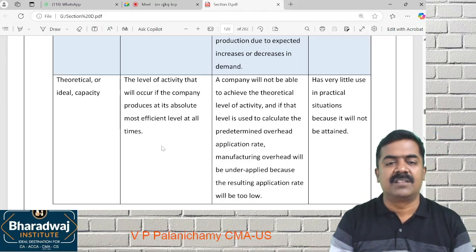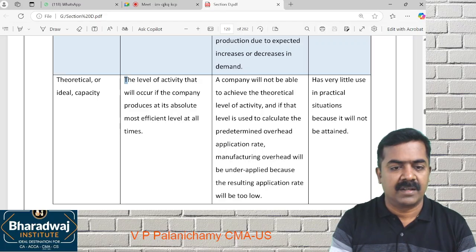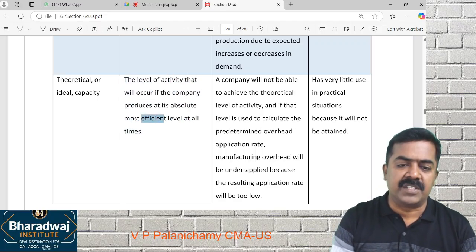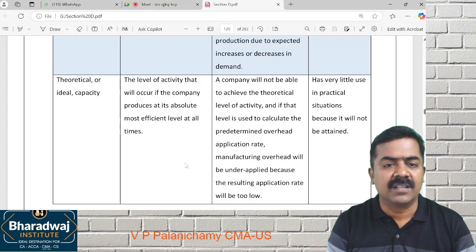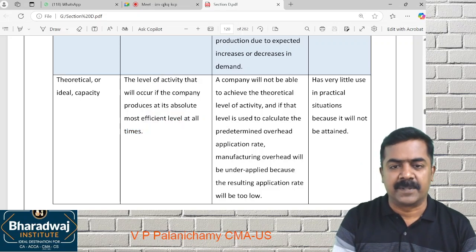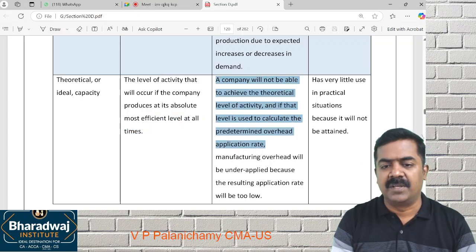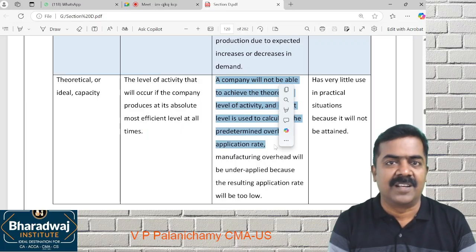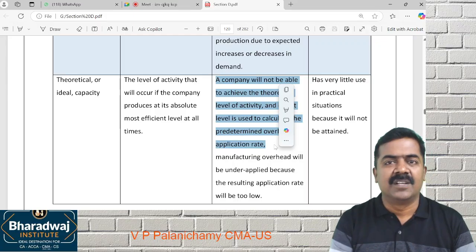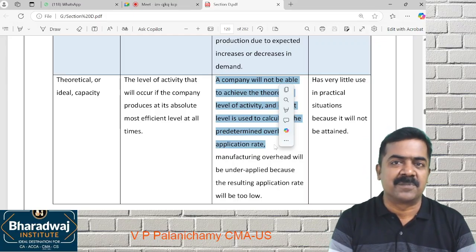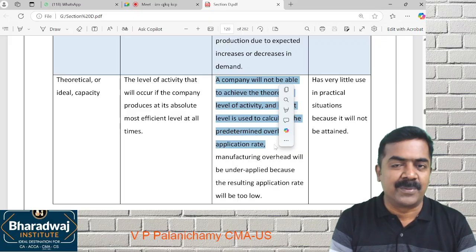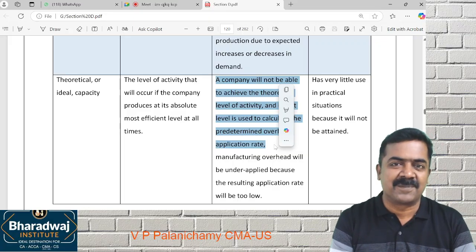That is called as which one? Theoretical capacity. With higher efficiency, all the time you keep producing, that is called as which one? Theoretical capacity. This is not achievable. This is like the speedometer in your car or two-wheeler. Speedometer can show a capacity of 120 kilometers per hour in a two-wheeler. Is it possible to ride at 120 kilometers per hour all the time?